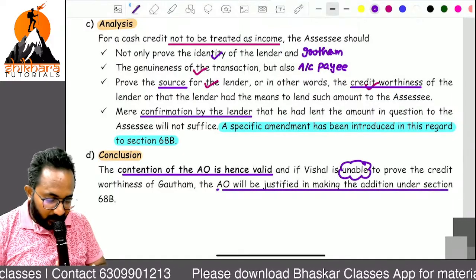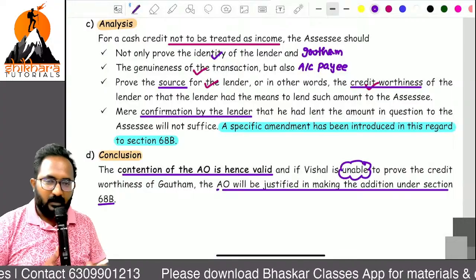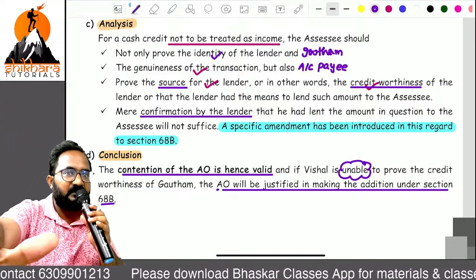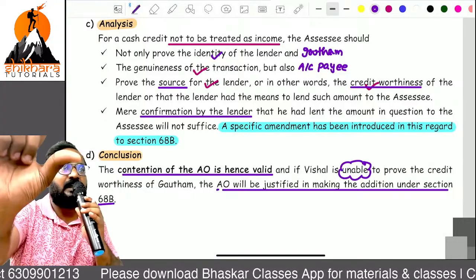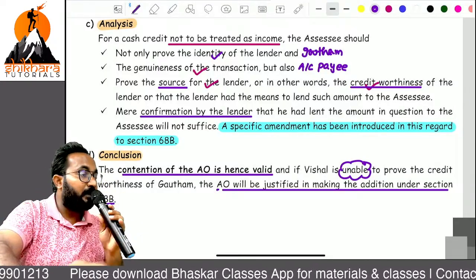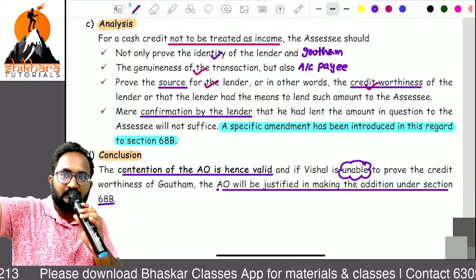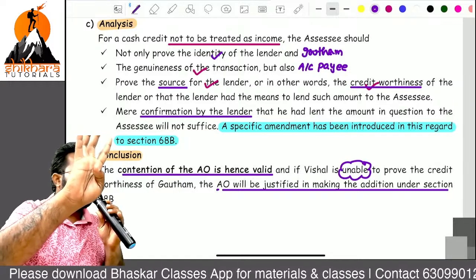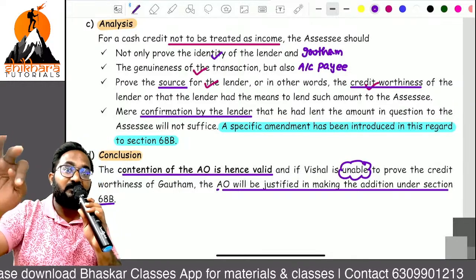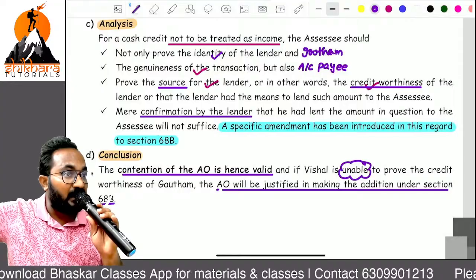under which section, ma? 68B. Nothing but 68 is the main section. 68B is just an amendment added. So what is that, ma? If you take any loan from any person, you must give an explanation with respect to the nature, source, along with the creditworthiness of the lender also.